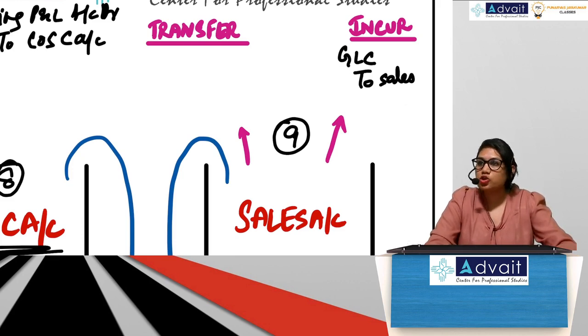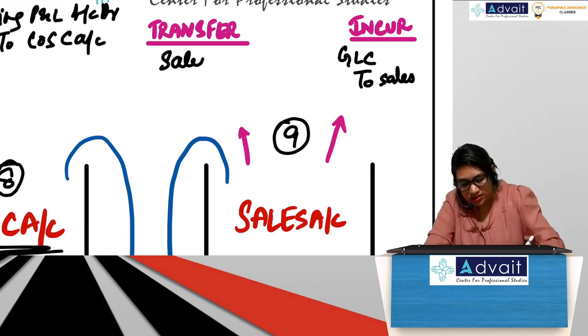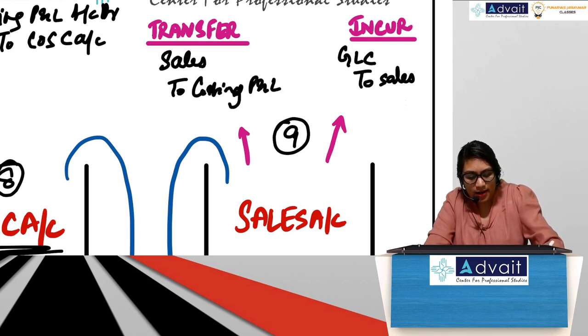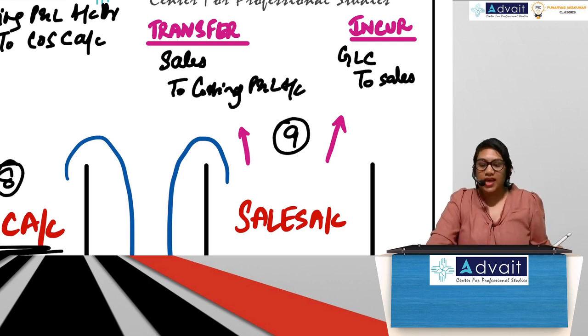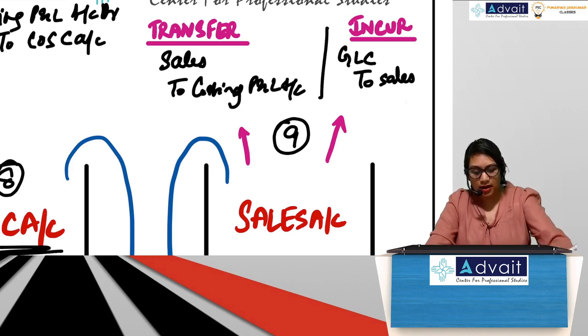Now you have recorded sales. Now sales account has to be closed. How will you close it? Transfer it to costing P&L account. So sales to costing P&L account. Sales account closed.